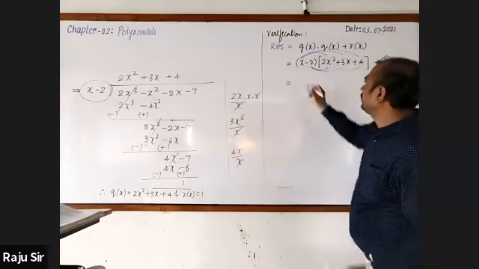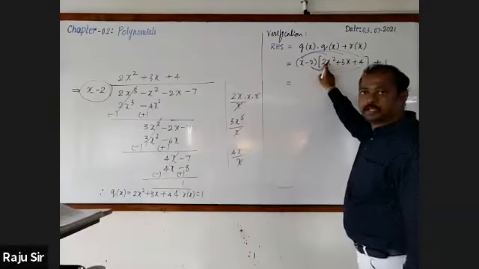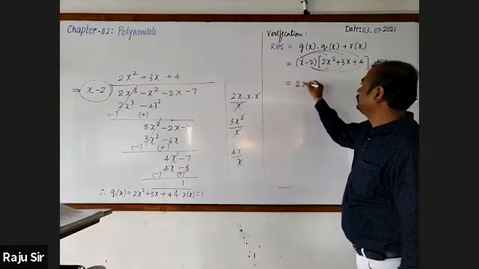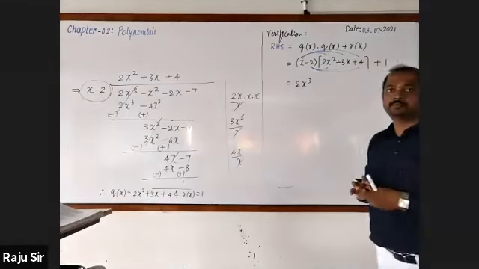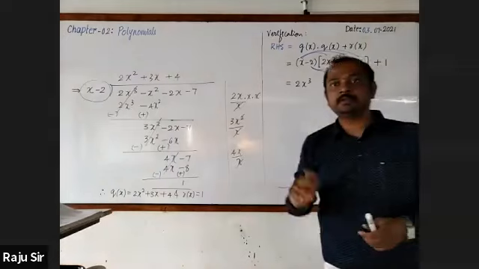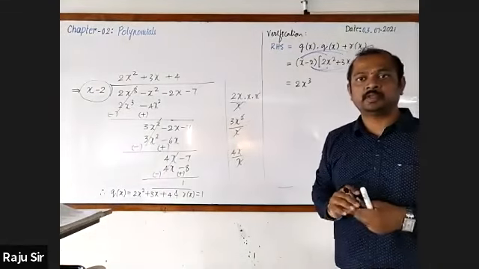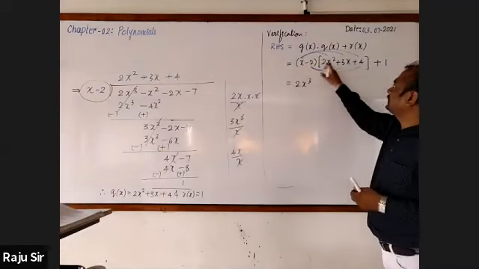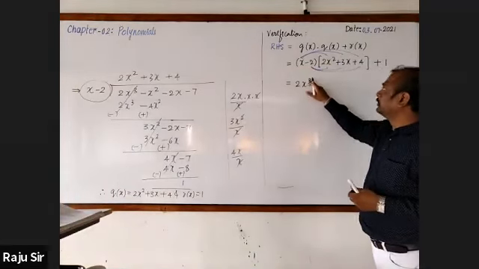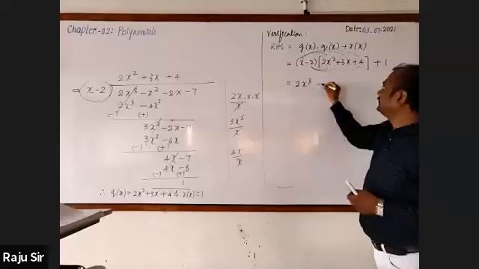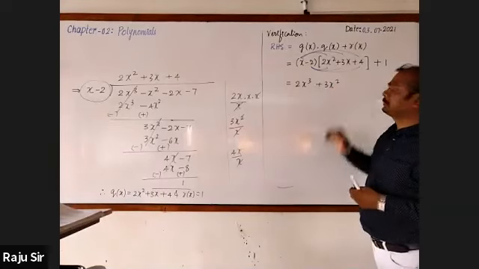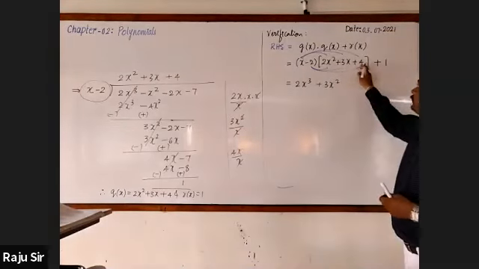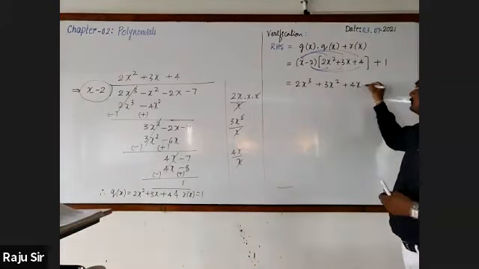Start writing with me. Just observe and write, afterwards I'll give you the chance. x into 2x square is 2x cube. x into 3x is 3x square. Then x into 4 is 4x.